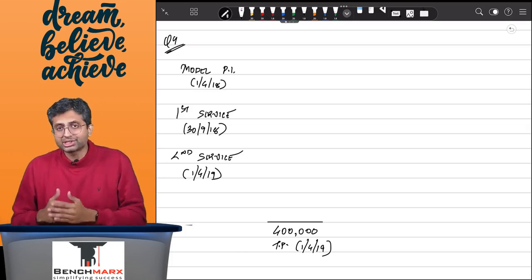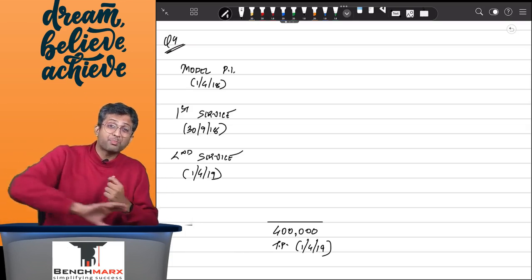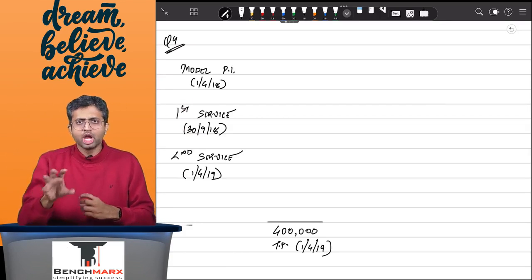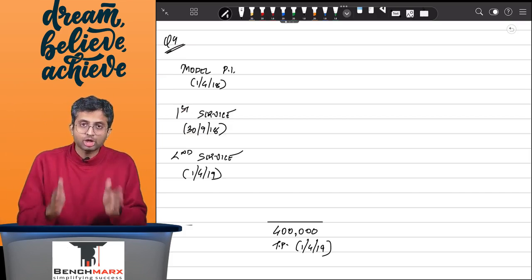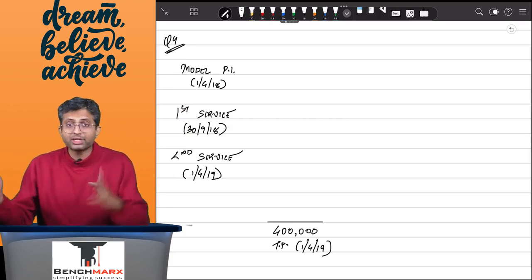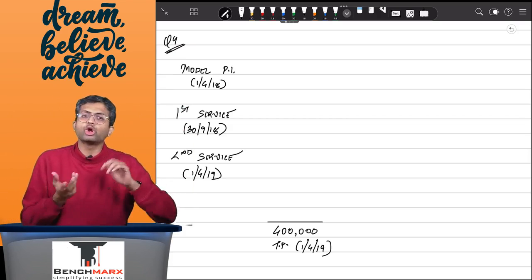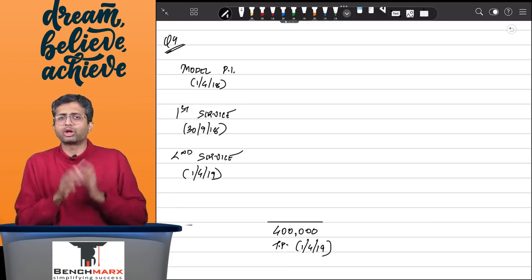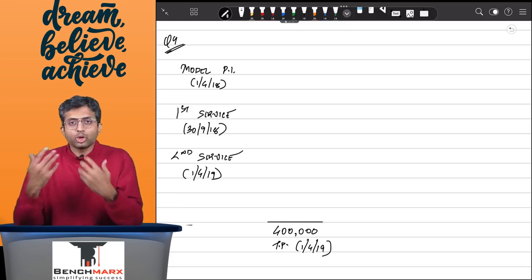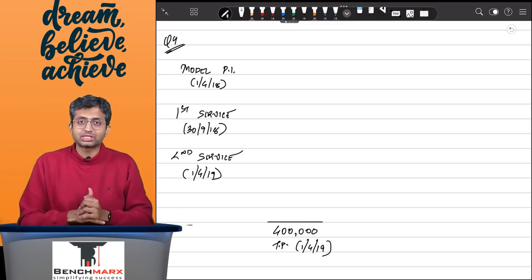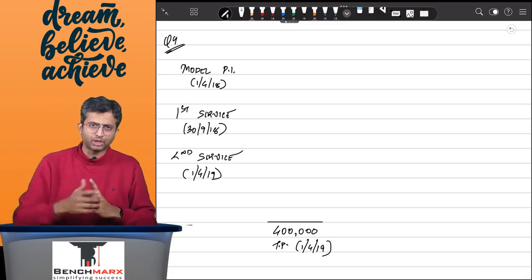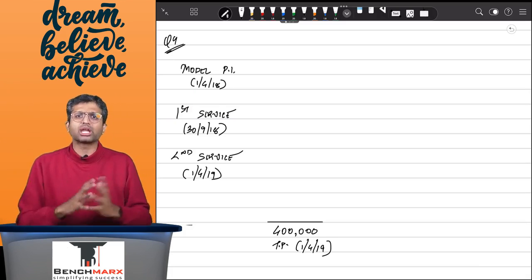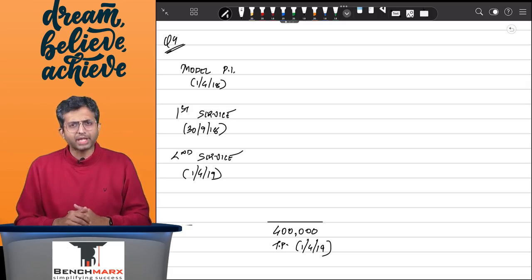Remember, not just in this sum, across your syllabus, where as part of a single arrangement you are making payments at various points of time, you either do time value adjustment on all the payments or you do it on none of them. You will not do it on part of them and not on the remaining part in general. So, for example, when we studied Ind AS 16 on property, plant and equipment, if I were to buy a machine today and make a payment after 2 years, then I do a time value adjustment considering the deferred payment guidance.